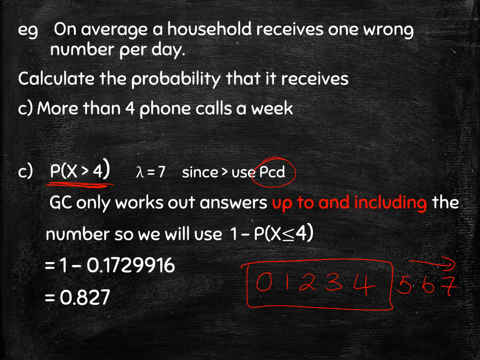So what you do is work out PCD of 4, and that will give us this probability here, and that's the probability of 0.1729916. But we want this probability here and above. Sorry, I should indicate that. So just take that probability away from 1, because we know that all probabilities add up to 1. And if we take 1 minus 0.1729916, we get 0.827. And that's the basics of Poisson distribution.